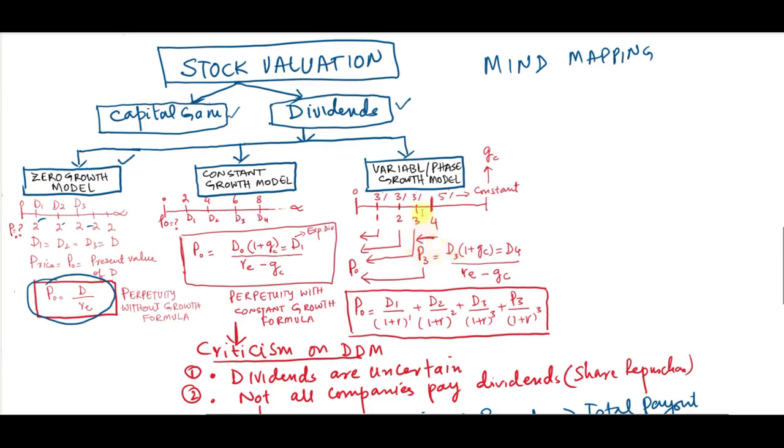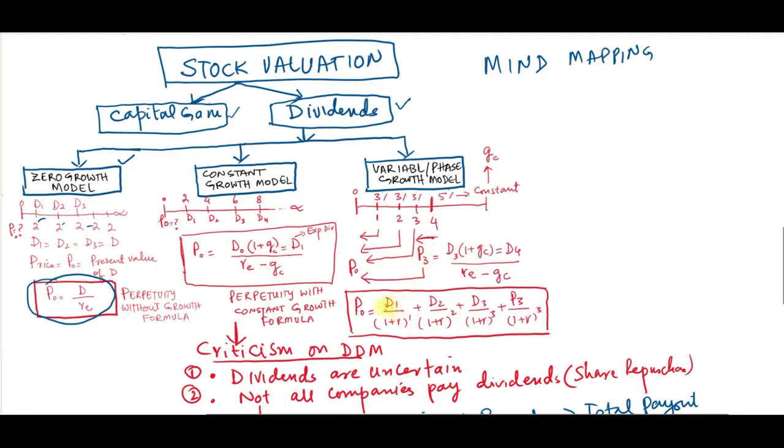So p3 is equal to the dividend of year 3 grown at the constant growth rate because it is starting from year 4. So (1 plus gc), it is d4 over (re minus gc). And we also have dividends here, so we have to discount back to year 0, and also this price.